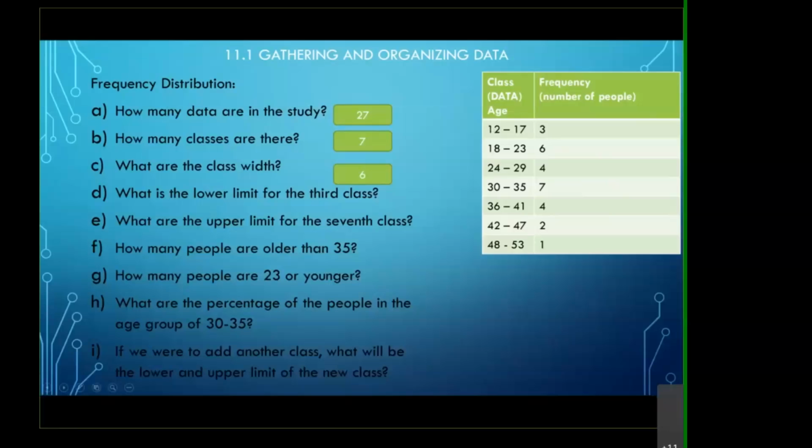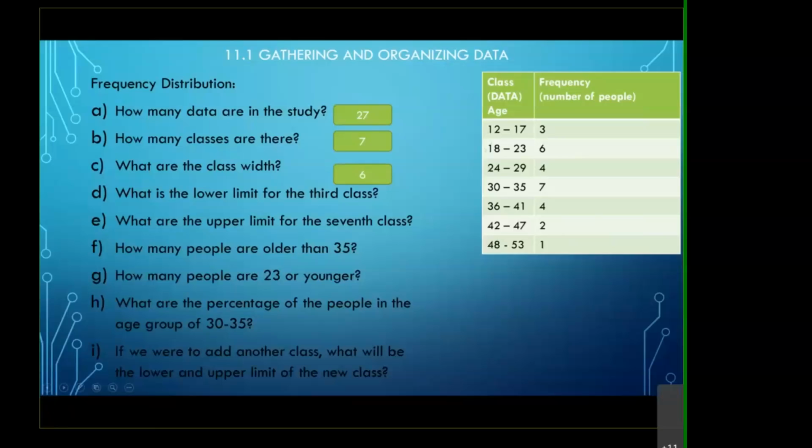Do not take the upper limit minus the lower limit. Do not take 17 minus 12. The reason is if you take 17 minus 12, you throw away the 12, and that's why you have 1 less data. You have to take either 18 minus 12 to give you 6, 24 minus 18 to give you 6, 30 minus 24, which is the next lower limit minus the previous one.